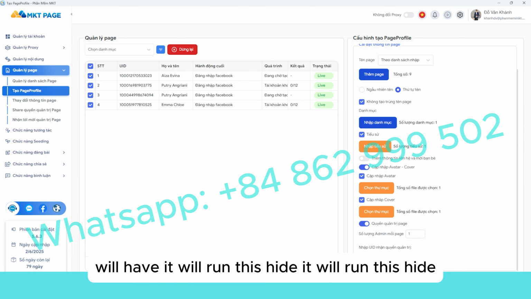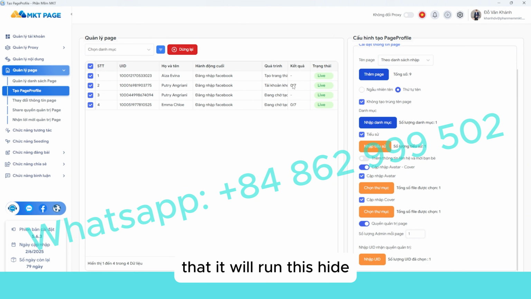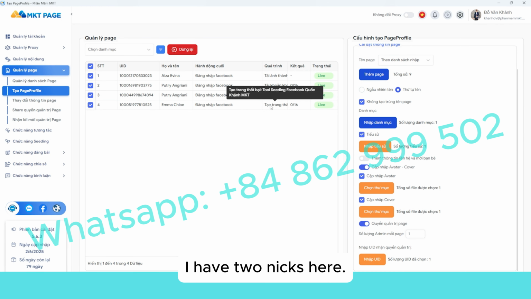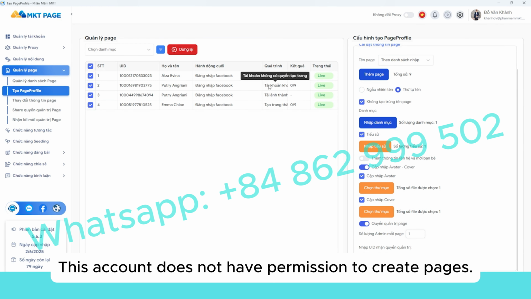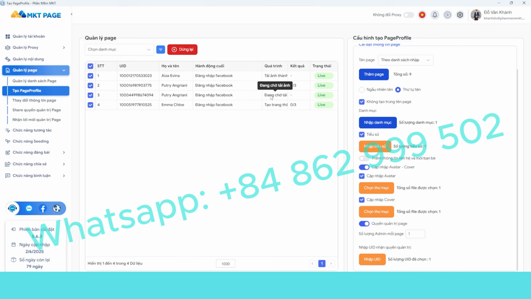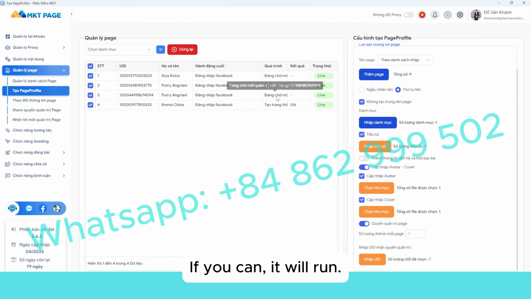It will run this, it will run this. I have 2 nicks here. This account does not have permission to create, so this nick can't run. And here I am with 2 children, and if they can, they will run.